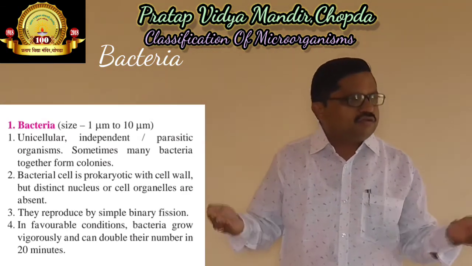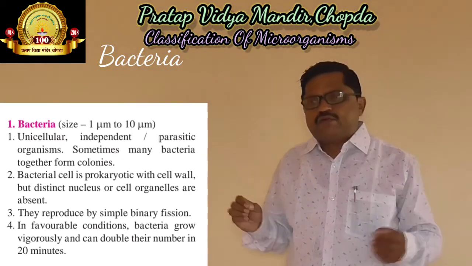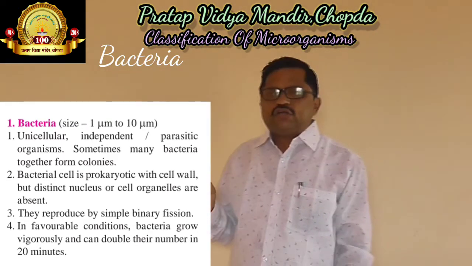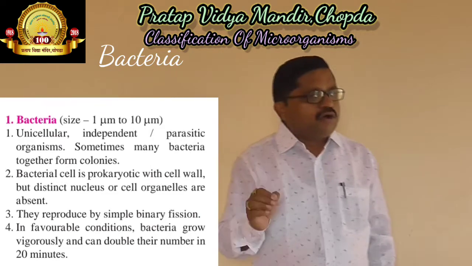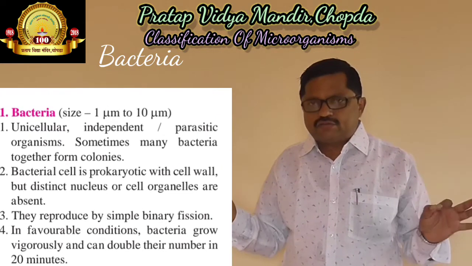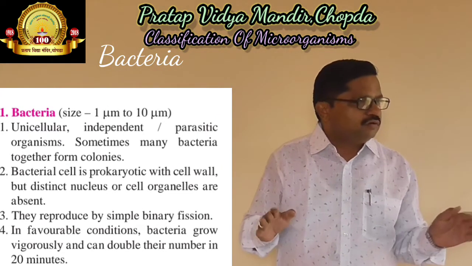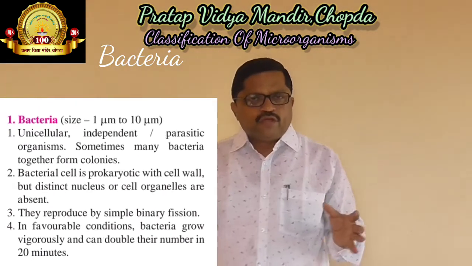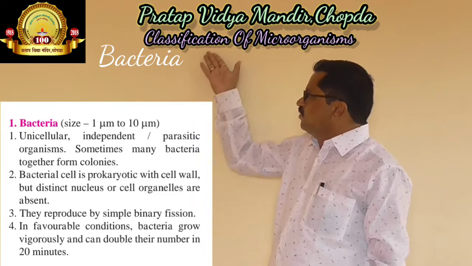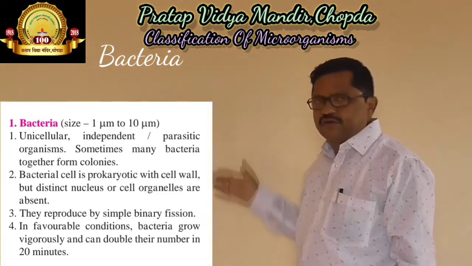Sometimes in favorable conditions they double their number in only 20 minutes. In this way we can see the different characteristics of bacteria.